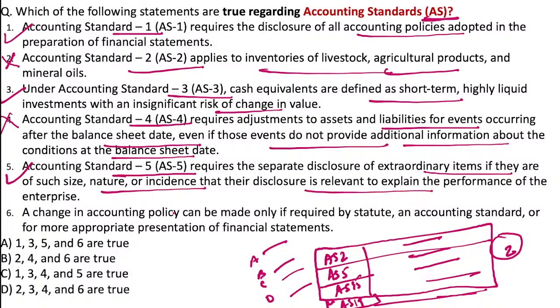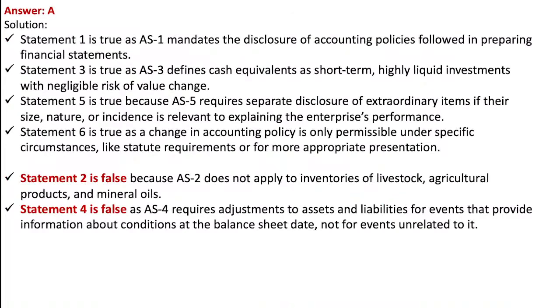A change in the accounting policy can be made only if required by status, and accounting standard for more appropriate presentation of final statements and all, right? So 1346, sorry, 1356. 1356 means option A should be right answer for this one.